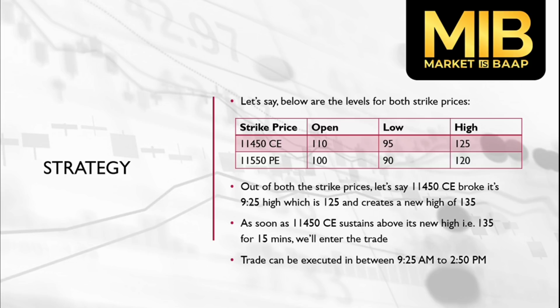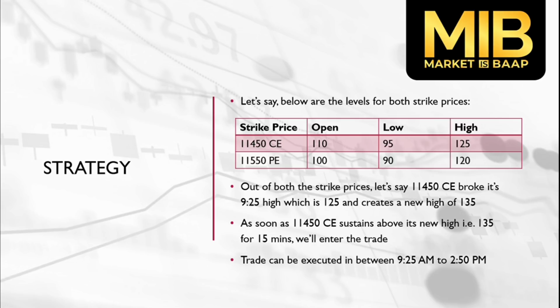Out of both the strike prices, let's say 11,450 CE broke its 9:25 high, which was 125 earlier, and creates a new high of 135. So 11,450 CE has created a new high, and now we'll keep our eye on 11,450 CE. As soon as 11,450 CE sustains above its new high, that is 135, for at least 15 minutes, we'll enter the trade. Remember, it should not come below 135 even for once.